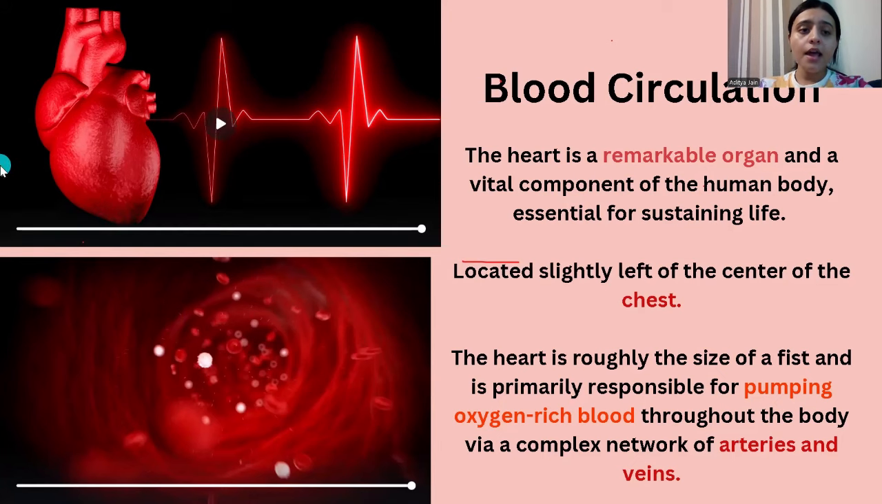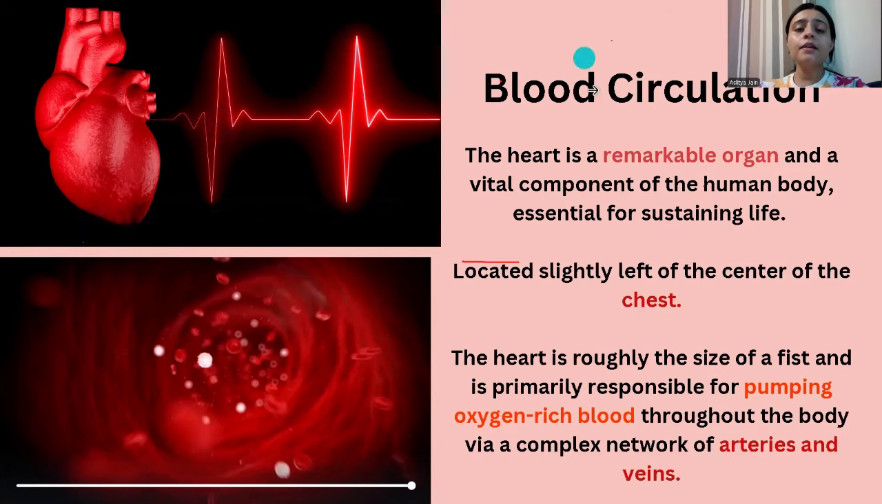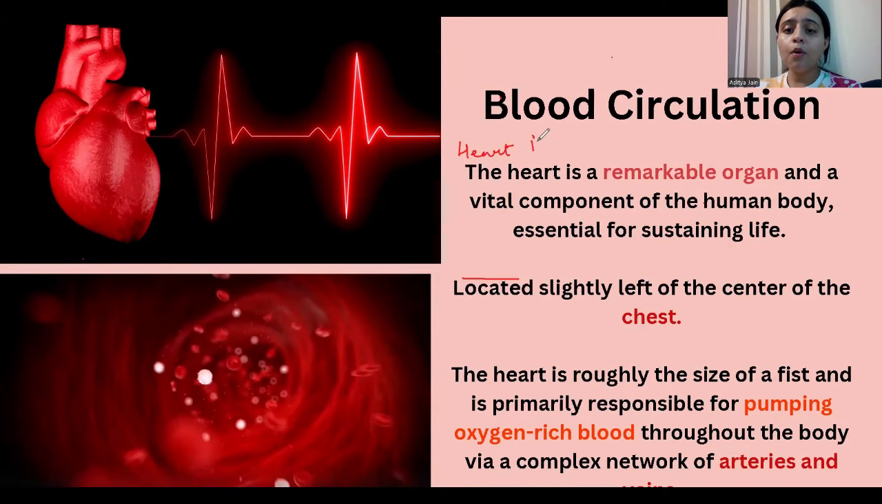Because the heart is a muscular organ. It is a muscular organ, and what is it made up of? Of course, it is made up of muscles. But what kind of muscles? So, my dear students, the heart is made up of cardiac muscles. What kind of muscles? Cardiac muscles. So, cardiovascular systems.